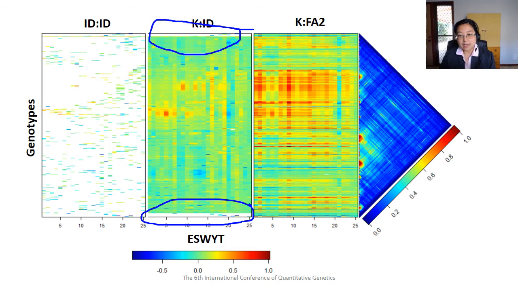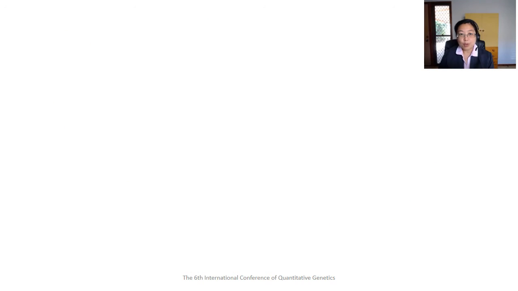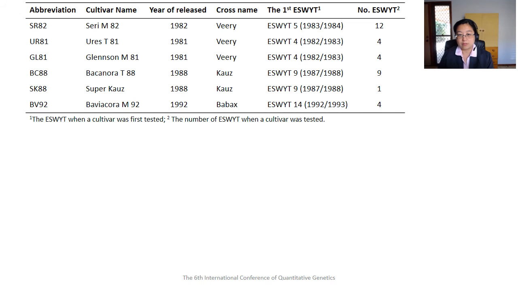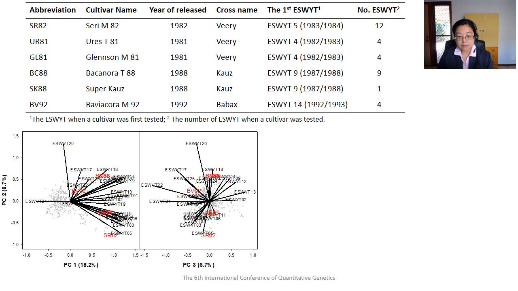We use pattern analysis for summarizing and visually displaying this genotype by year table. Biplots are used to visualize the pattern of genotype performance across the first 25 ESWYT. As an example, the names of 6 released cultivars are included in these biplots. These are biplots from the KID model and from the KFA2 model.